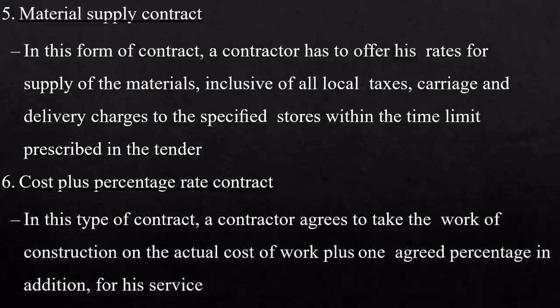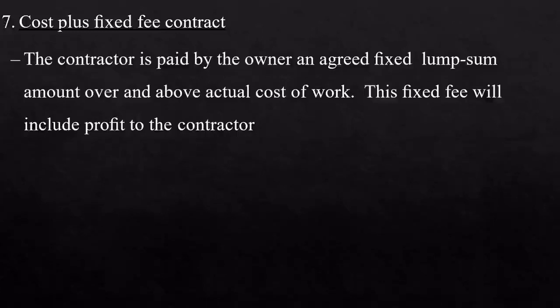Cost plus percentage rate. So here a contractor will agree to take the work of construction on the actual cost of the work plus one agreed percentage in addition as his service or for miscellaneous purposes. So actual cost plus a percentage of the actual cost for miscellaneous purpose, that is cost plus percentage rate contract. Cost plus fixed fee contract. So here there will be the original cost plus a fixed fee.